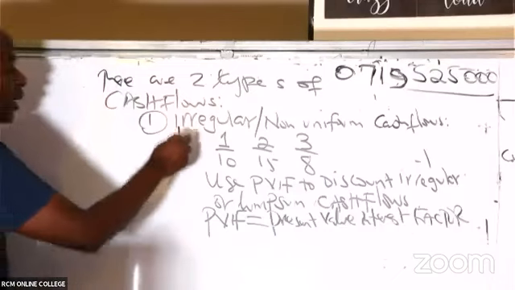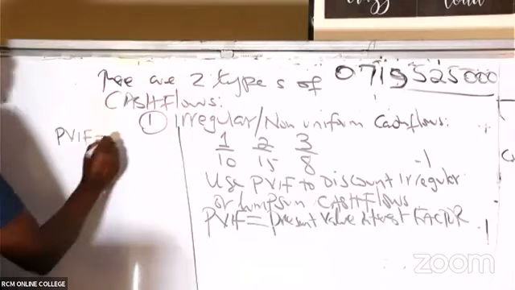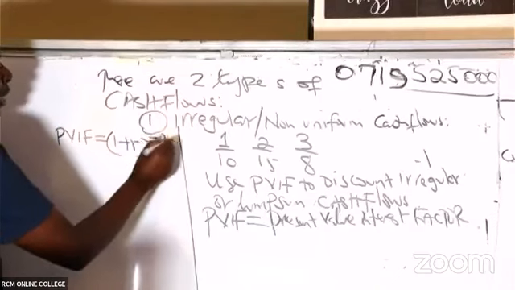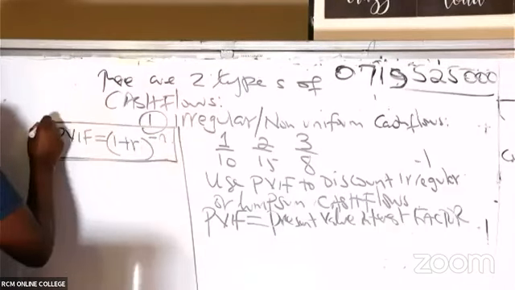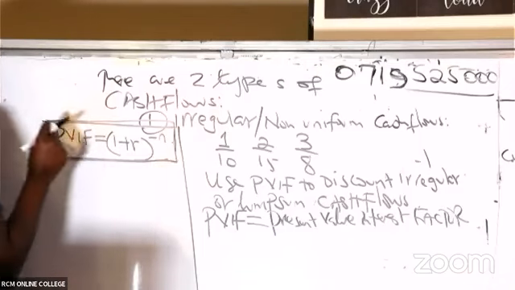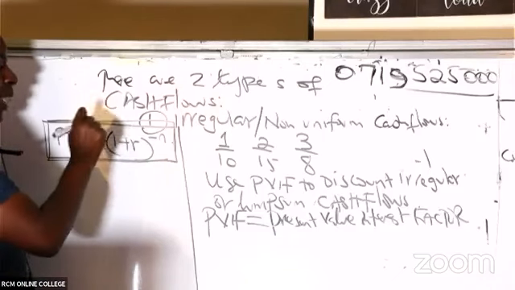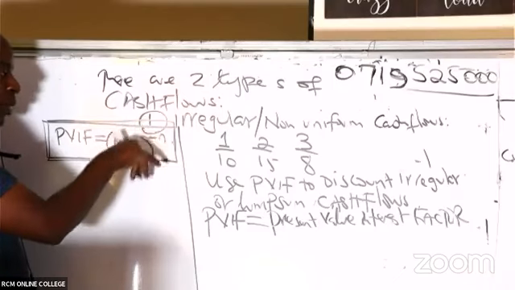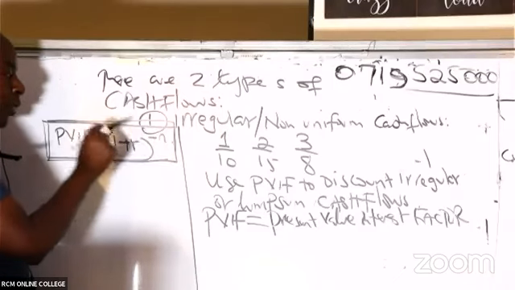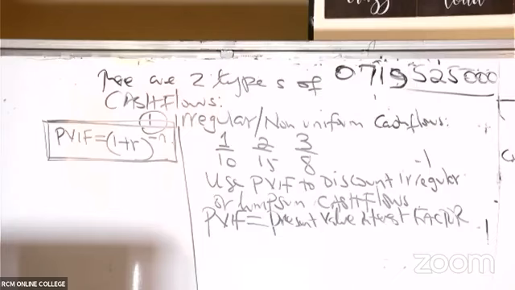For us to be able to get this PVF, I would want you to write some other formula: PVF is (1 plus r) raised to negative n. This is the formula of PVF, and I know for those of you who are quite bright, those who were there from the very beginning, I'm sure you remember that negative means you're discounting, when it's supposed to be compounding. So anytime they want me to give them PVF, PVF will be equal to (1 plus r) raised to negative n.